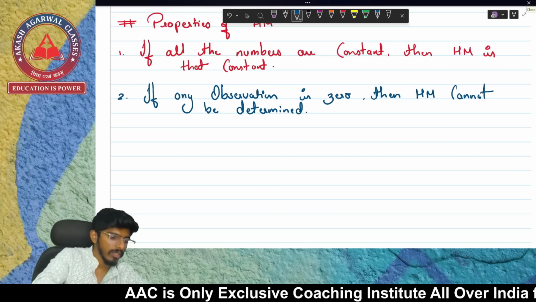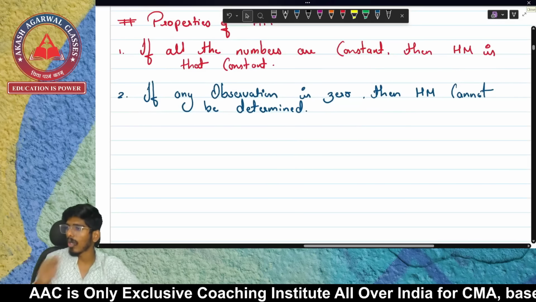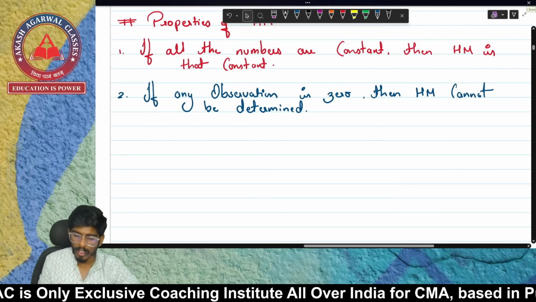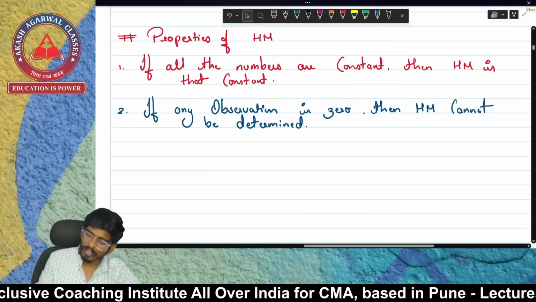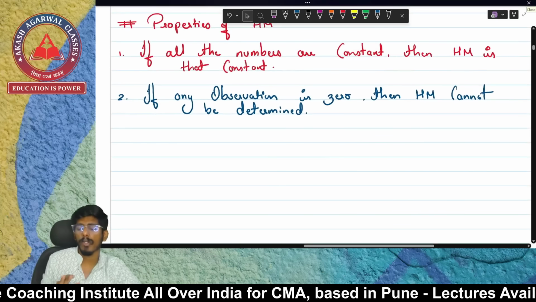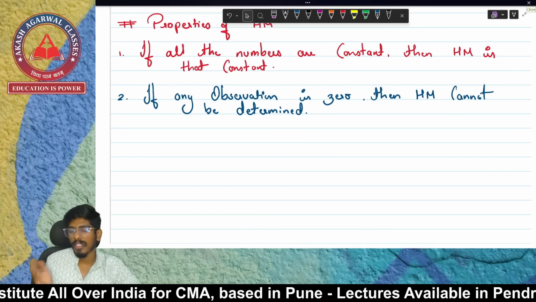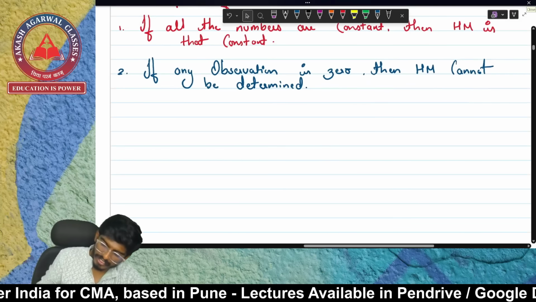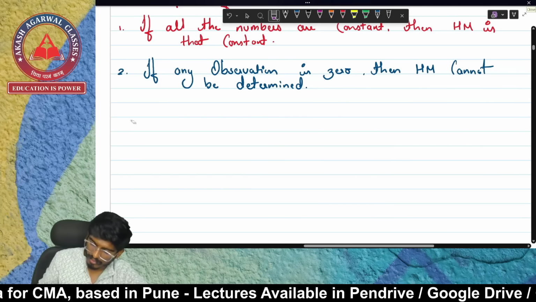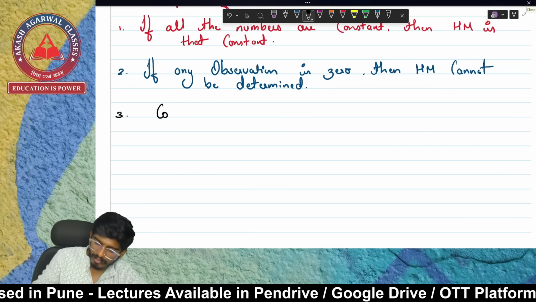If you see, these two properties are very similar to the properties of GM. The GM properties were also the same. If all the numbers are constant, GM is going to be that same constant number. If any observation is 0, GM cannot be calculated. Now let's see property number 3. Property number 3 is nothing but combined HM.